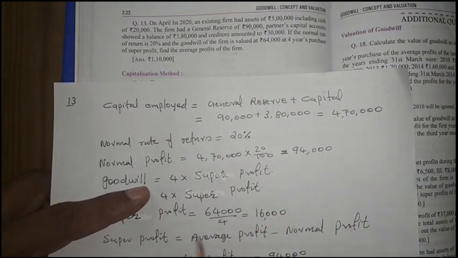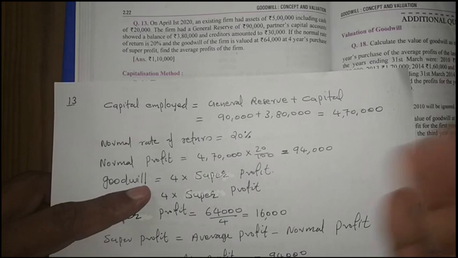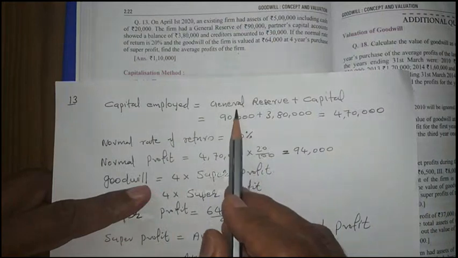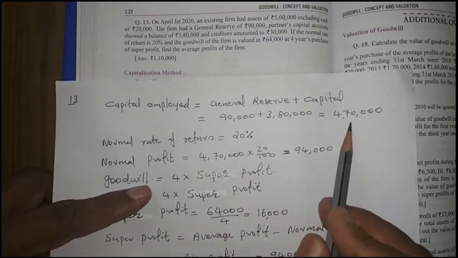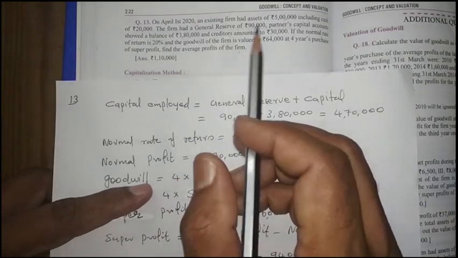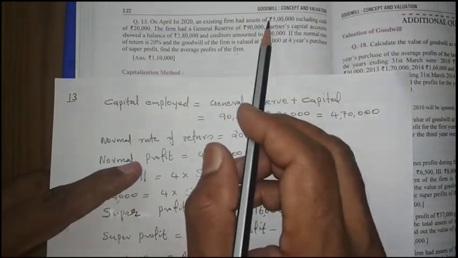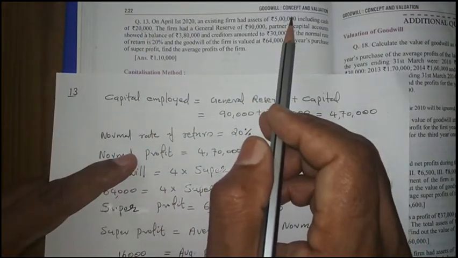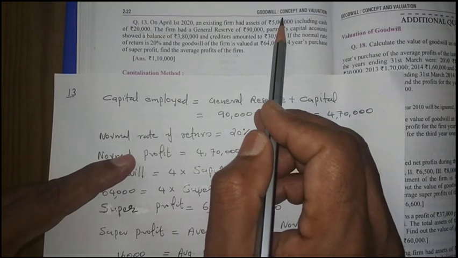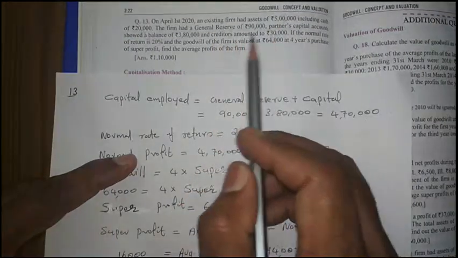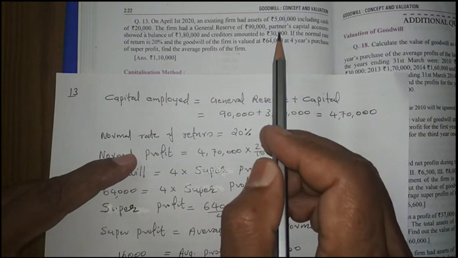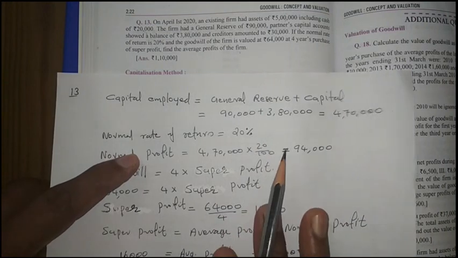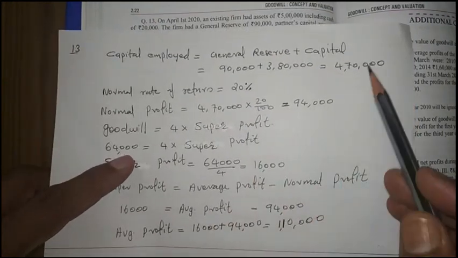So in this question we can find out capital employed by two methods. One is capital plus general reserve. Capital plus general reserve is coming 4,70,000. The other method: assets are given. Assets including cash 2,20,000, that is no problem. Cash is also included in the 5 lakh. Cash we are taking to calculate capital employed. So 5 lakh minus creditors, which are current liabilities. Creditors we are subtracting. So 5 lakh minus 30,000, we will get 4,70,000. So according to both methods, we are getting the same capital employed. So capital employed we got 4,70,000.